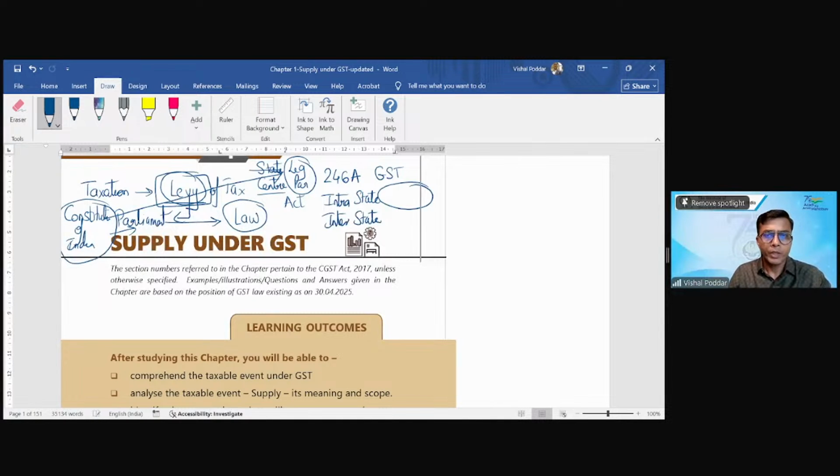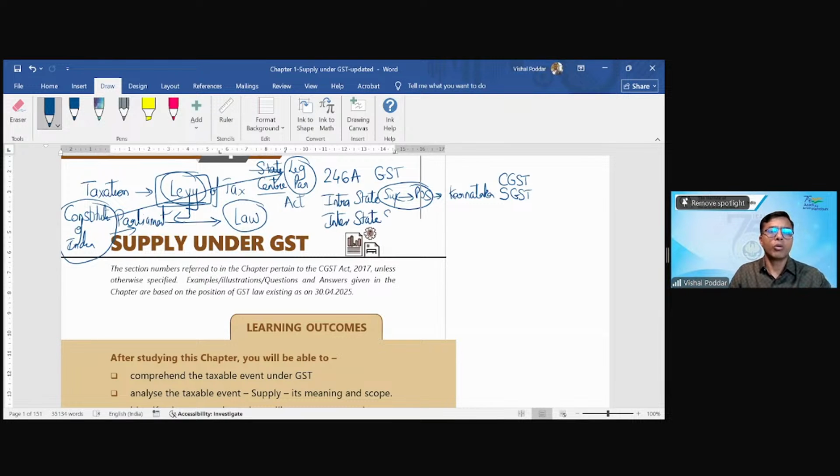So where the transaction is confined to one state, that is, the supplier and the place of supply are both within the same state, let us say the state of Karnataka, then the power of levy is given to center and state both, and that is why the center levies its tax and the state levies its tax.